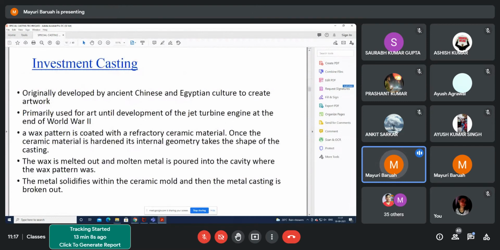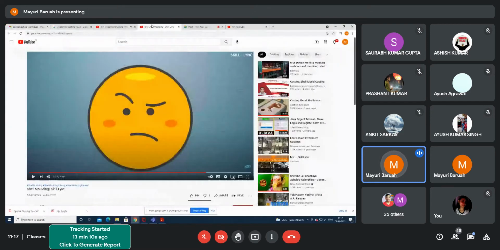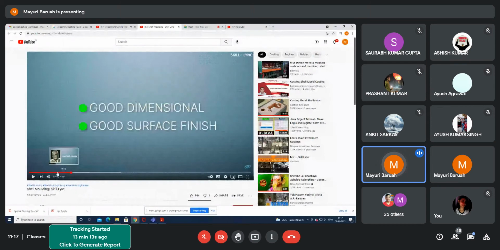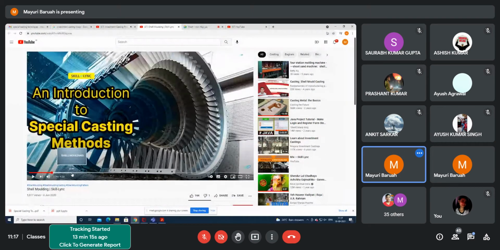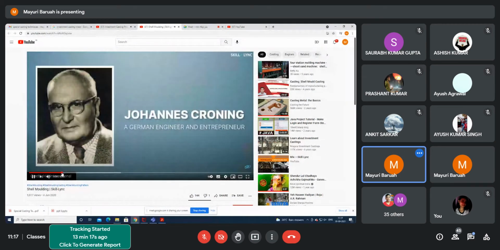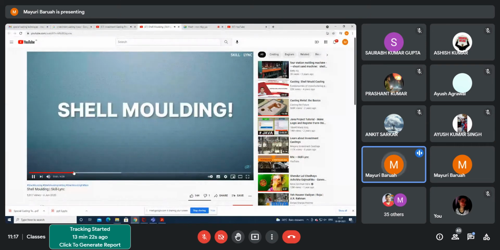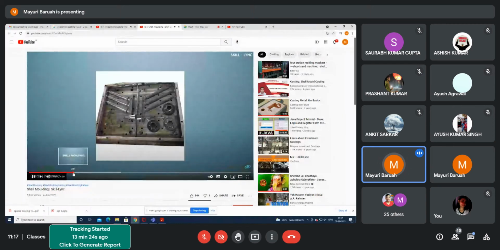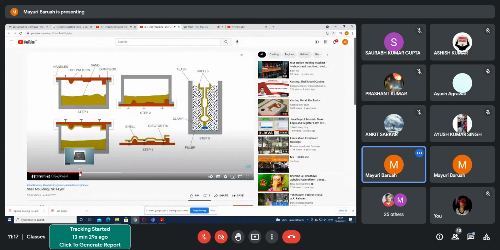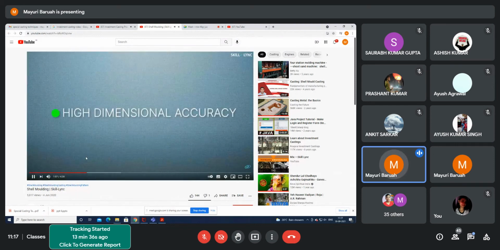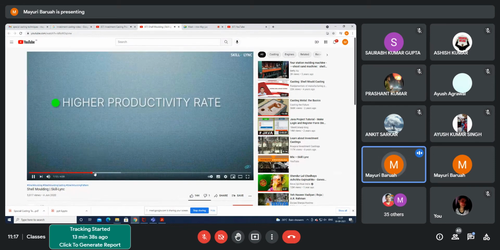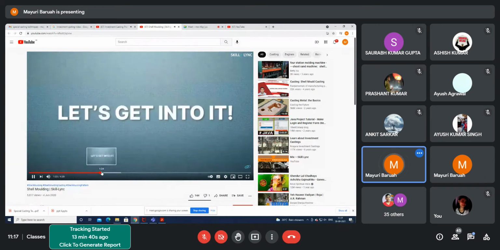I will be providing you with one video. I have already shown it, and I think I have already explained this. These expandable pins are there. They are called ejector pins, which help you remove the material, remove the pattern.